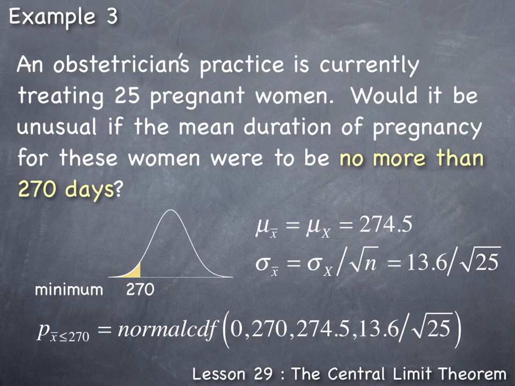In this case, since we're dealing with a sample mean, the population standard deviation is adjusted by dividing by the square root of n. So we use the mean, 274.5, comma, the standard deviation, 13.6, and then divide it by the square root of 25, the sample size.